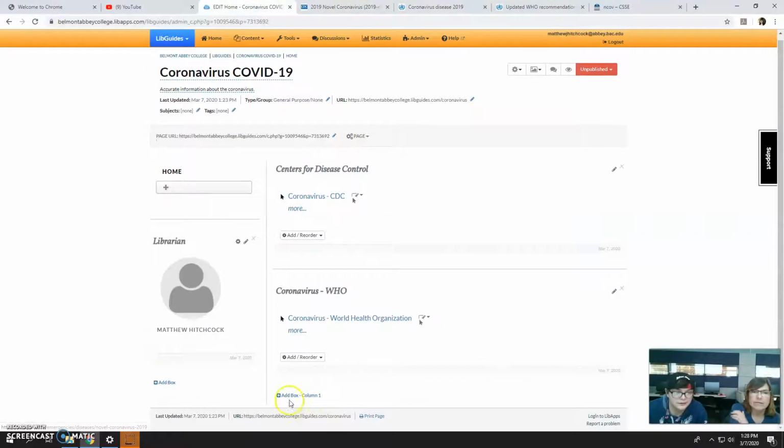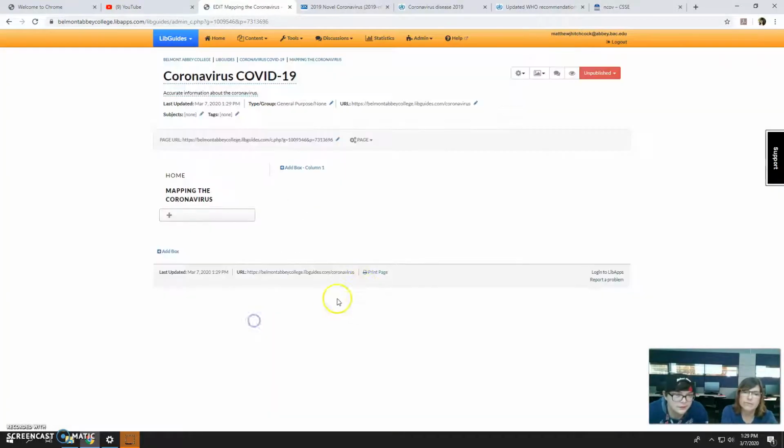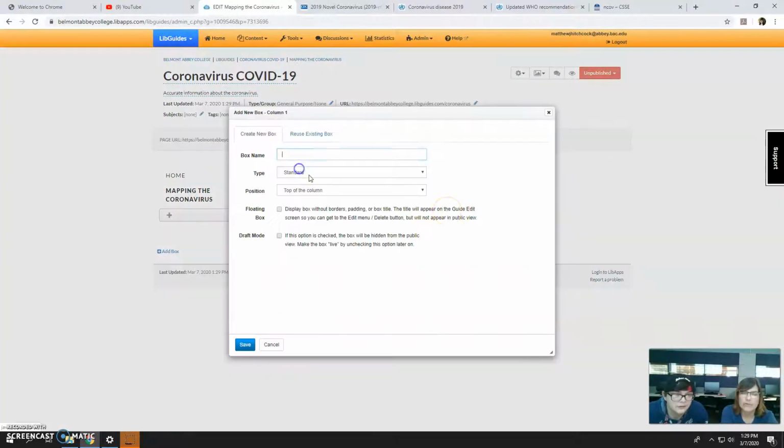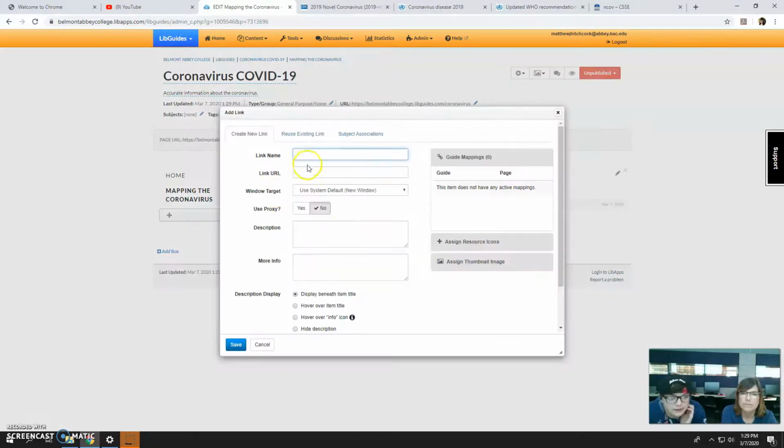All right. And let's add a page, and let's call it Mapping the Coronavirus. All right. And just press save and add your box. Box name, Johns Hopkins map. All right. And then add link URL, link name.